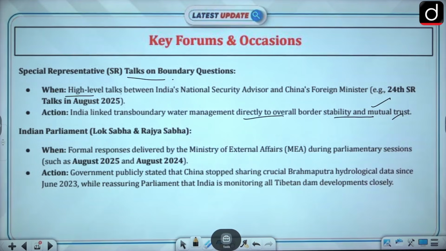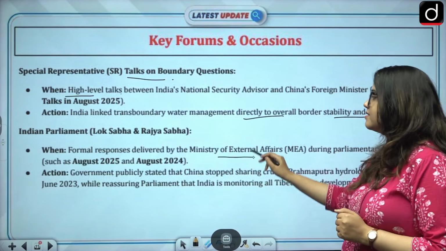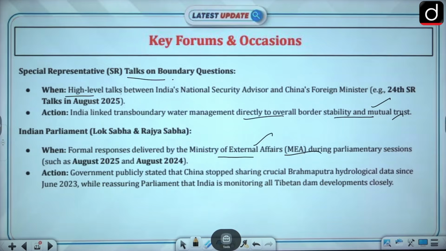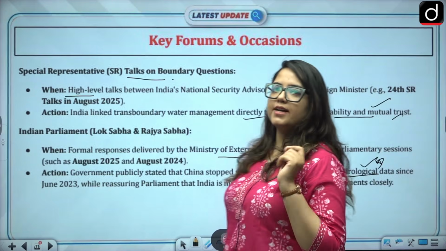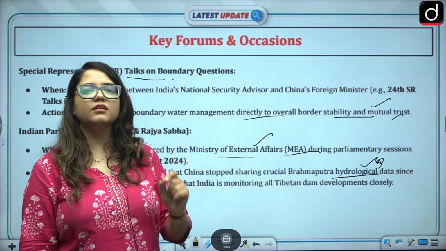Then in the Indian Parliament, in Lok Sabha and Rajya Sabha, in the formal responses delivered by the Ministry of External Affairs in the parliamentary session, they have also been constantly saying, and the government publicly stated, that China stopped sharing crucial Brahmaputra hydrological data, right? Since June 2023, China has not shared any data, and that is a matter of concern for us.